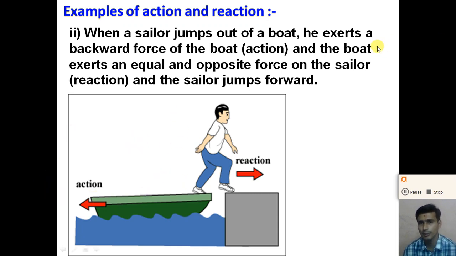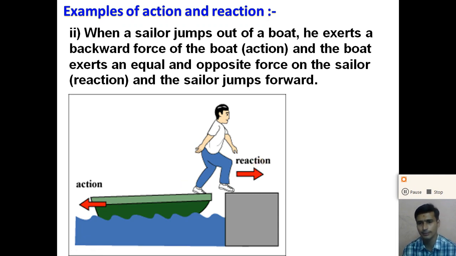And the boat exerts an equal and opposite force on the sailor, that is a reaction force. So here the action force is, the sailor jumps out of the boat and exerts a backward force on the boat. This force is considered an action force, and the reaction force is the boat exerting a force on the sailor.